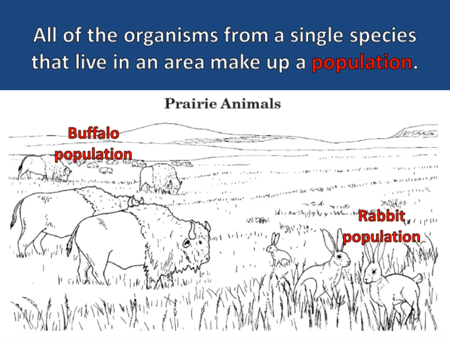Alright, so let's review some vocabulary words that we've already talked about. Number 1, all of the members of a species found in an area is known as population. So that's a single species. For example, like the rabbit population, the buffalo population, that's only one type of species, or the human population.